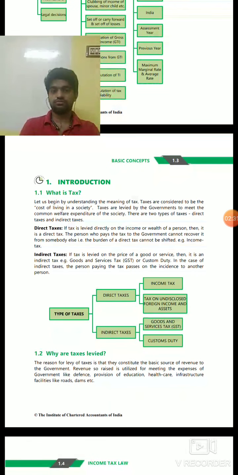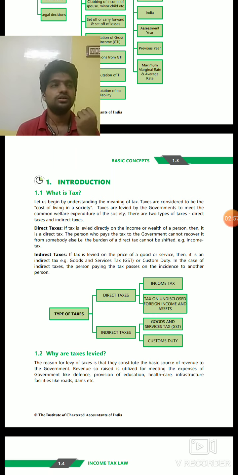So the first item: what is taxation? Government requires money for functioning. What are their duties? Their duties are providing infrastructure facilities, and basic facilities such as education, healthcare, and many other things.